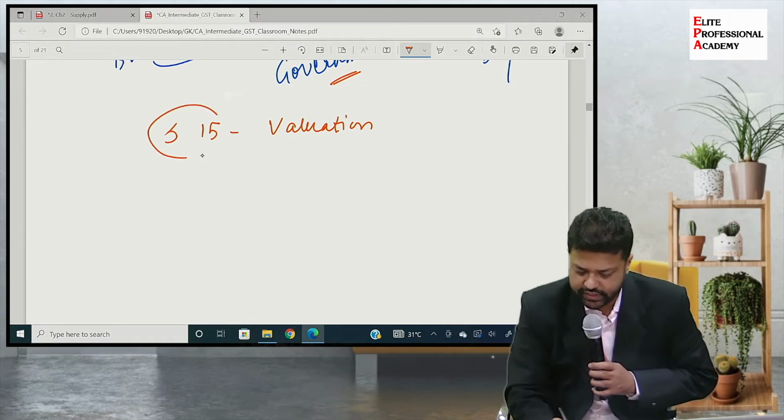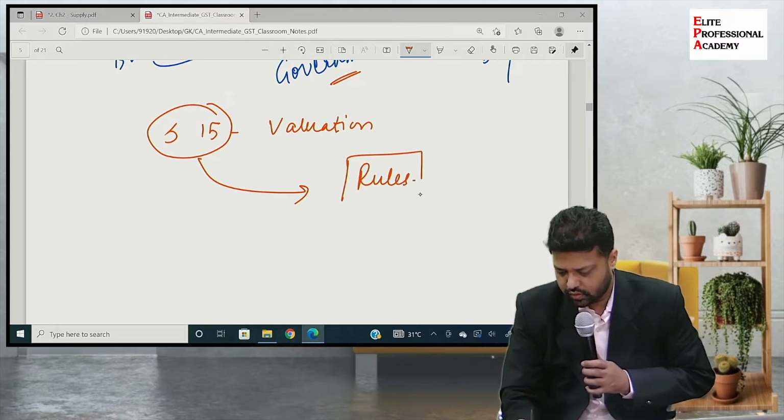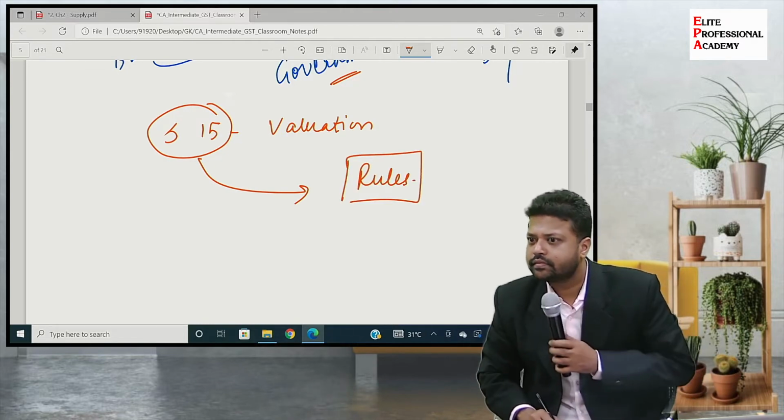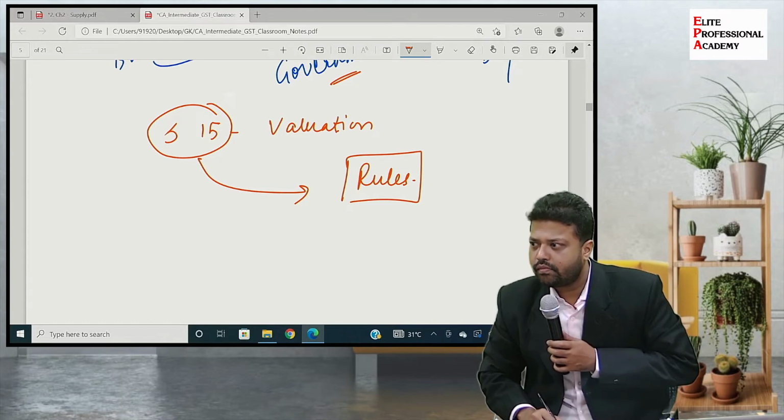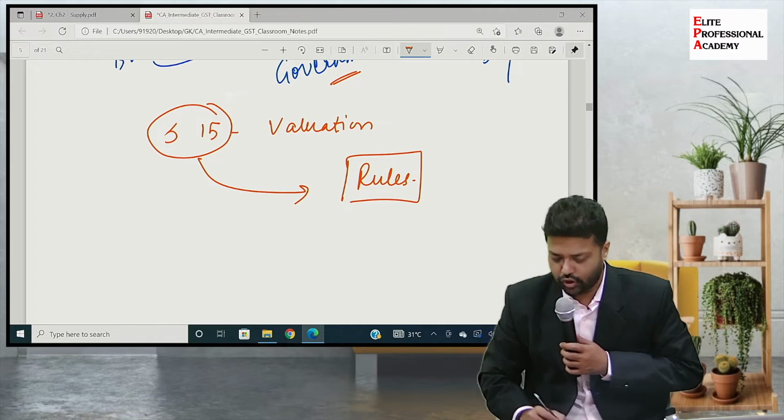If you read this section, it has a reference to rules. What is the Act? What are rules? Rules talk about implementation of the provisions of the law, the Act.